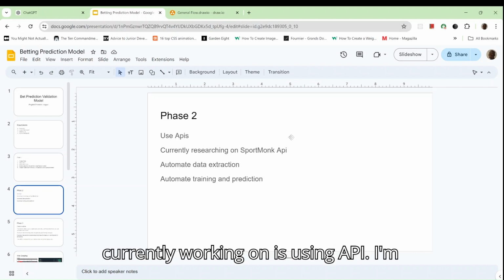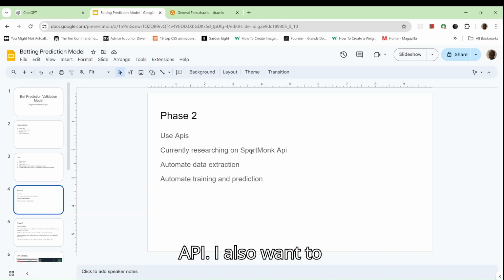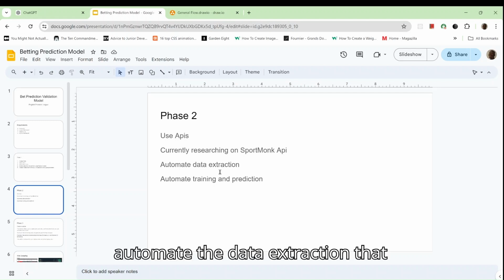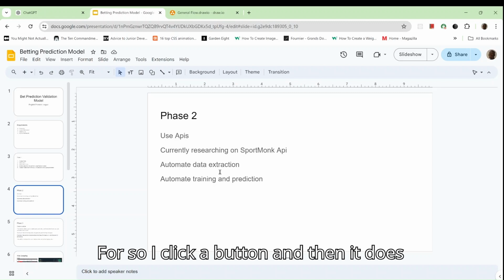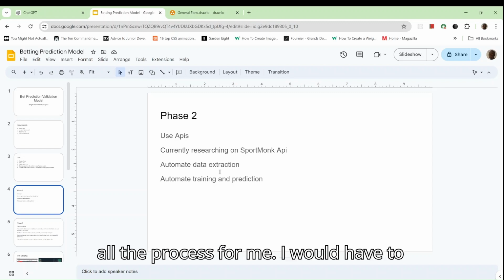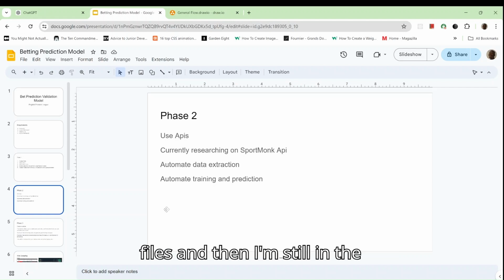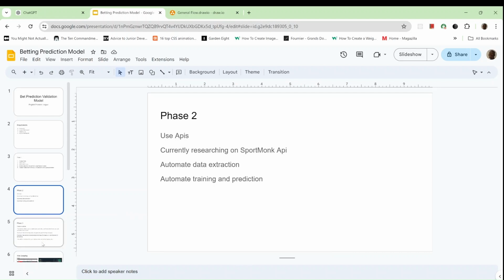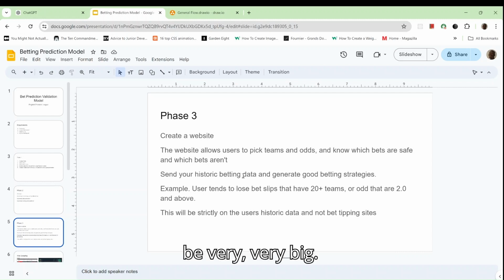Phase two, which I am currently working on, is using an API. I'm currently researching the SportMonks API. I also want to automate the data extraction, that is, have a schedule, so I click a button and it does all the process for me. I would have to transition from notebooks to Python files, and I'm still in the planning phase and it's not yet done. Phase three would be very big.